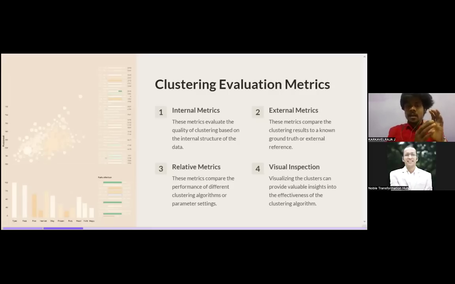Relative metrics means we have multiple clustering techniques: hierarchical clustering, k-means clustering, spectral clustering. What is the accuracy of those clusterings? That is called relative metrics. Or we have k-means clustering with different hyperparameters, and by tuning those hyperparameters we get different accuracy. That is also called a relative metric.